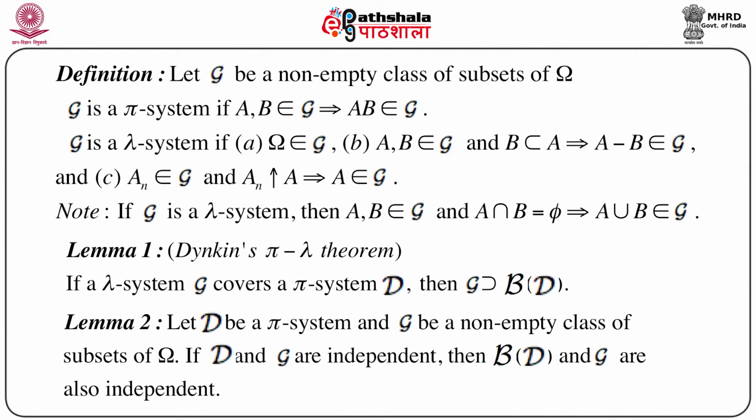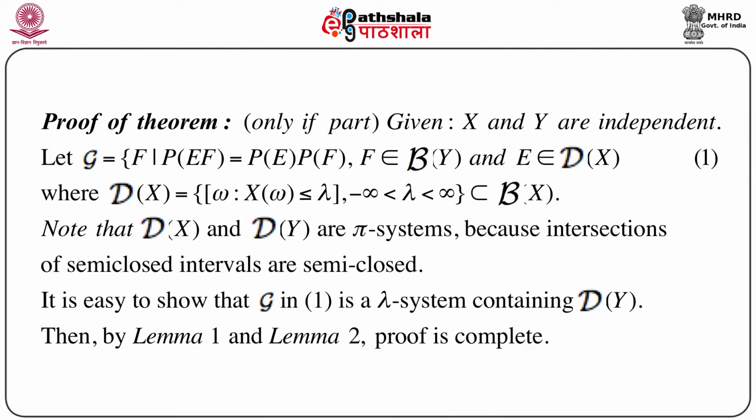So naturally it is clear that lemma 2 is very important in proving the only if part of the previous theorem. The proof of the theorem now follows immediately from these two lemmas. Remember that script B is nothing but the Borel sigma field generated by script D, and G is given in the previous definition.